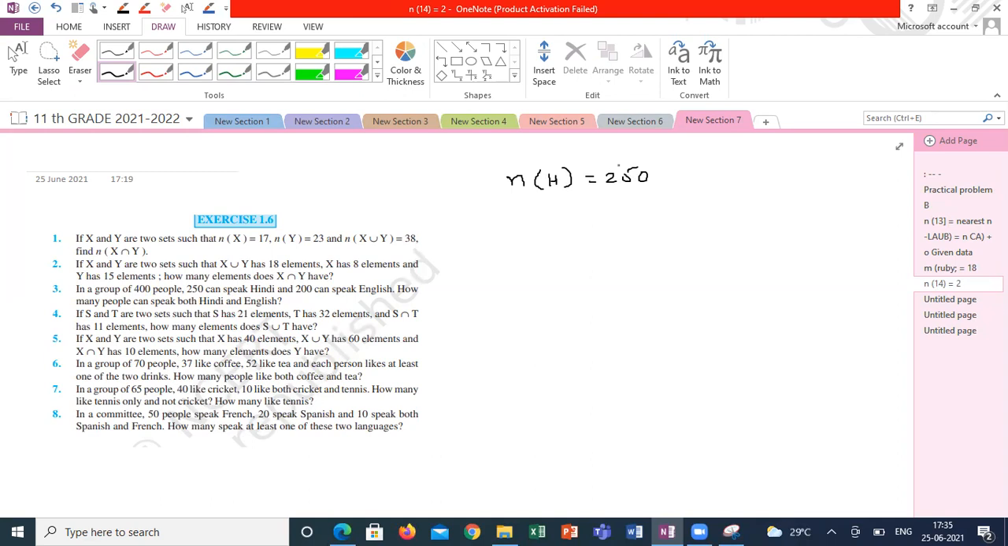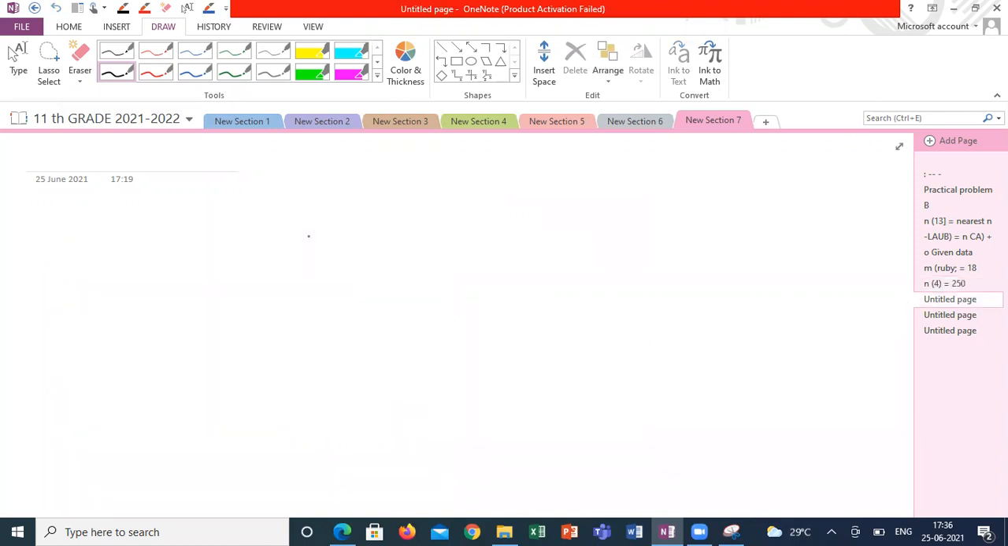Anyone can say what is the difference between Hindi alone and able to speak Hindi? Sir, that common only things are Hindi, but not English. No, we can't say like this. The person may know other languages, but he can speak Hindi is 250. If I am saying the person can speak only Hindi, what is the difference? These English statements are very important.